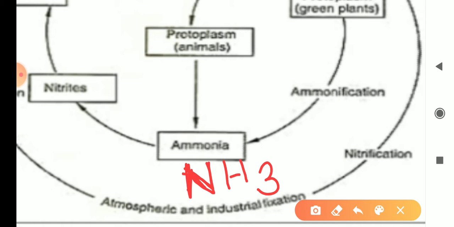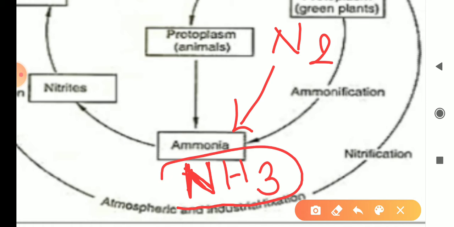We need to remember this. When nitrogen gas converts into ammonia gas, this is called ammonification. Meaning the formation of ammonia is called ammonification. So here we came to know what ammonification is and what ammonia is.